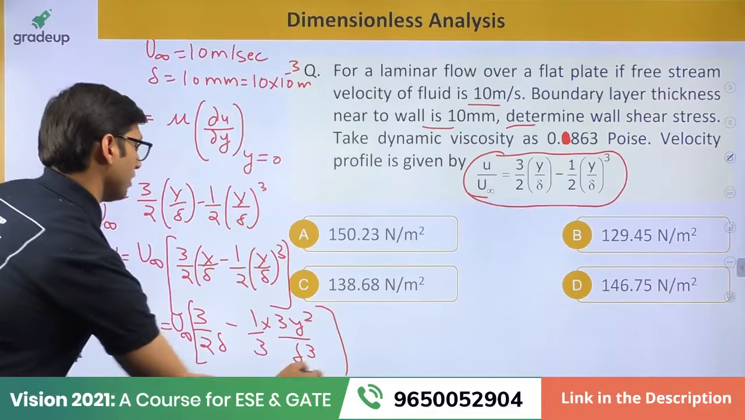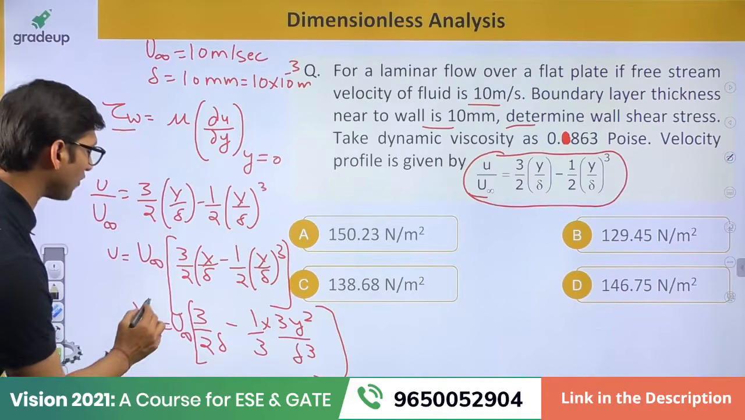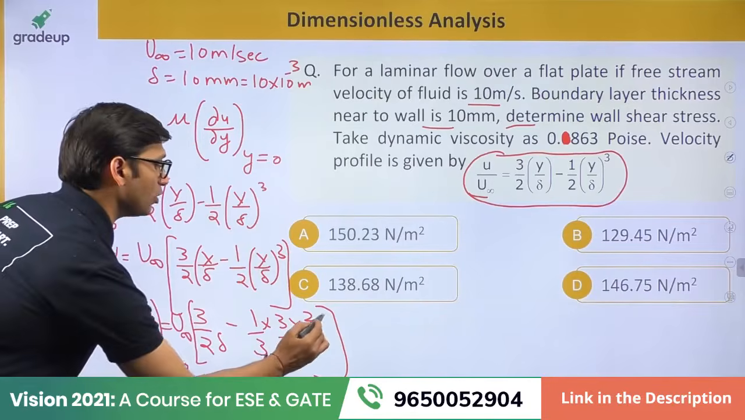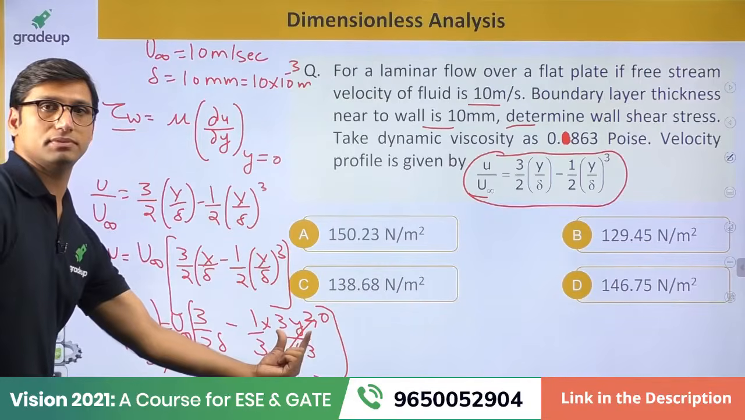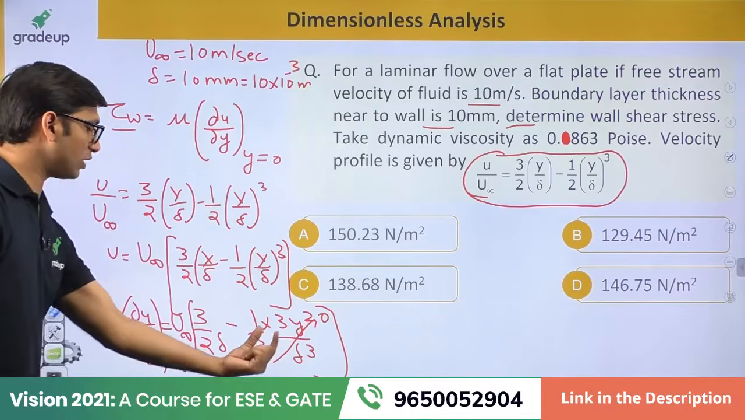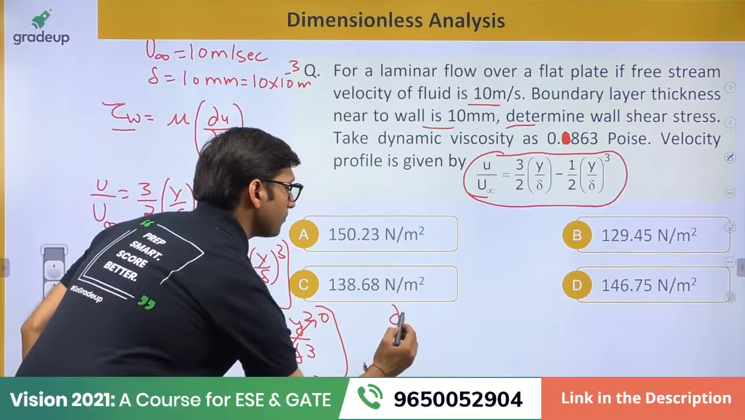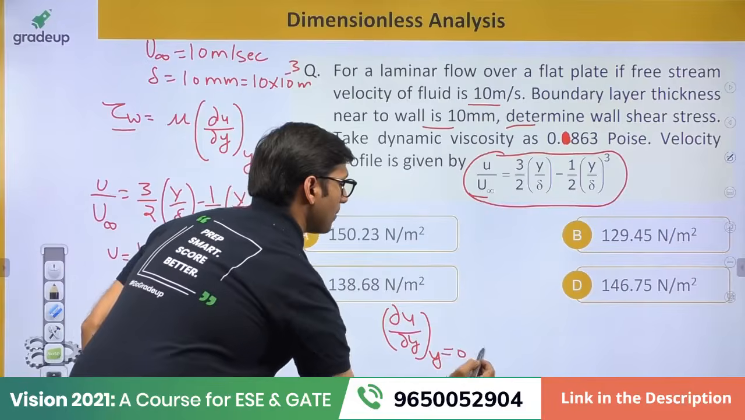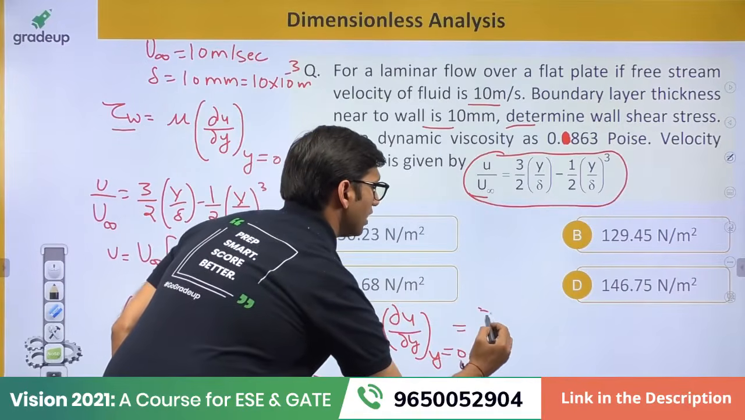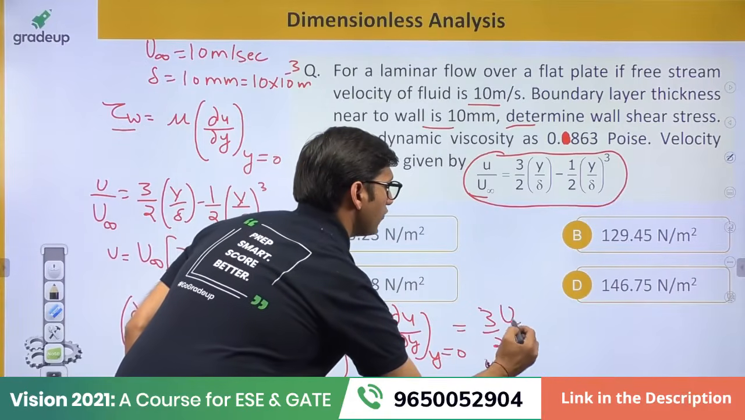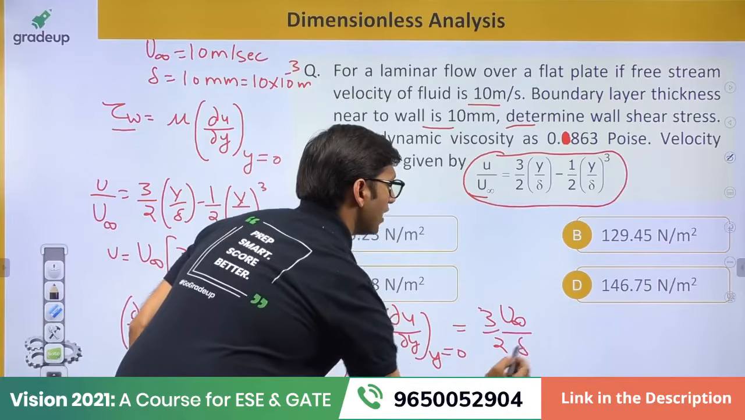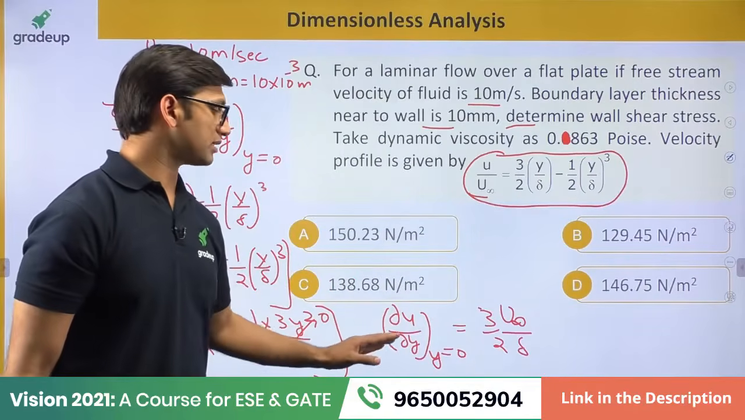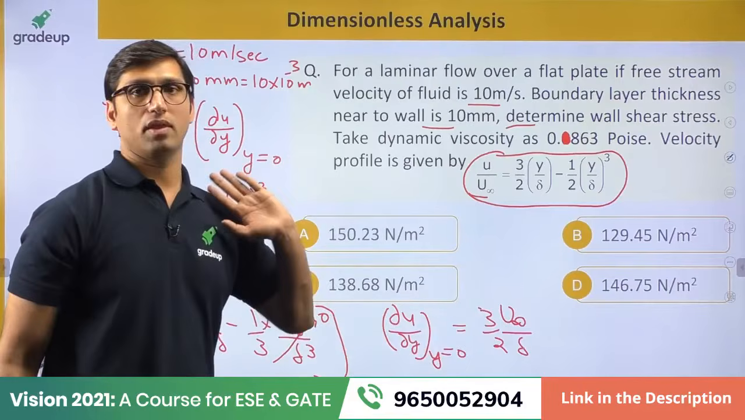Okay. Now you have to find the du by dy at y is equal to 0. At y is equal to 0, this term will be equal to 0 because this term contains y terms, right? So that term will be equal to 0. So du by dy at y is equal to 0 will come out to be 3 by 2 times u infinity over delta. So this value you will get for the velocity differentiation du by dy at y is equal to 0, right?